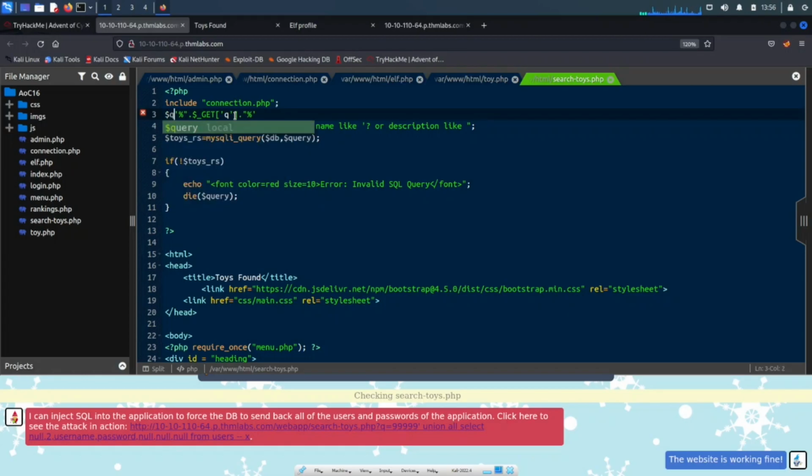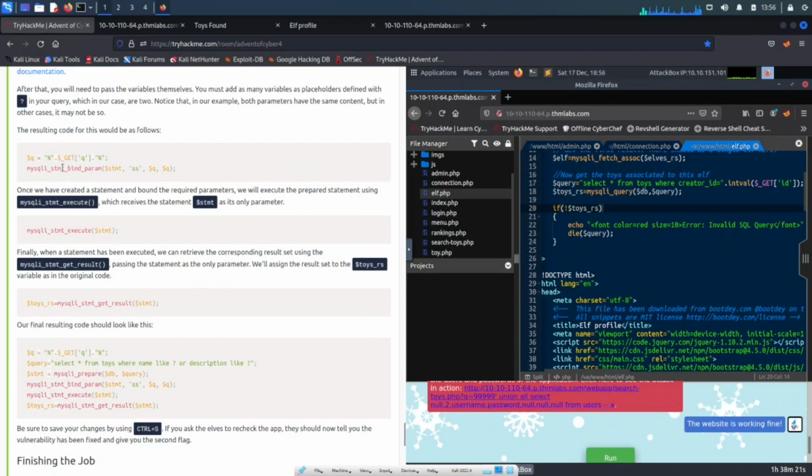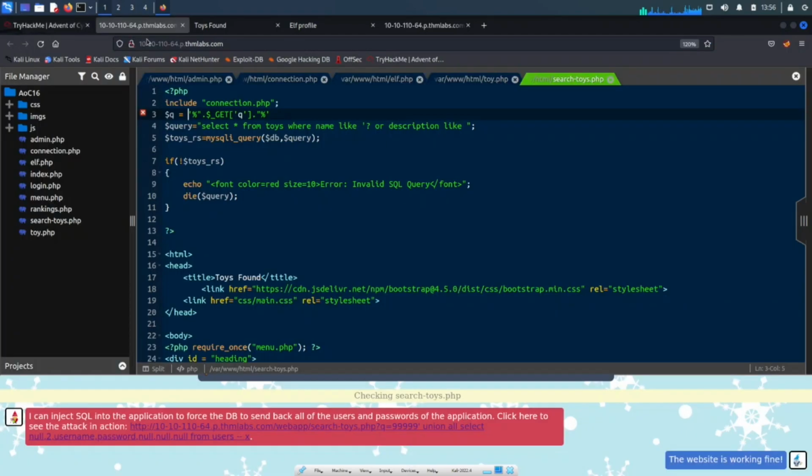Okay, and then we can do $q for query, and then equals, let's see if I remember. I definitely used some of these cheat sheets. So it's parentheses, dollar sign, parentheses, underscore. Okay, got it. So there you go. Let's do this, double quotes. Whoops.